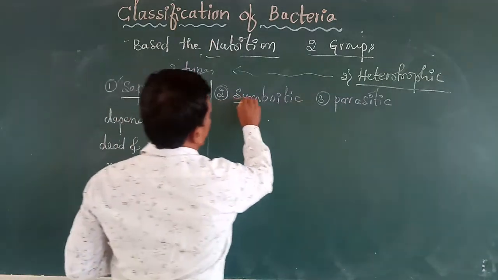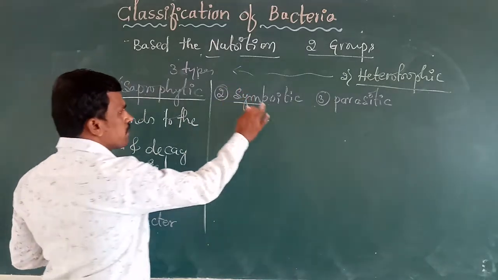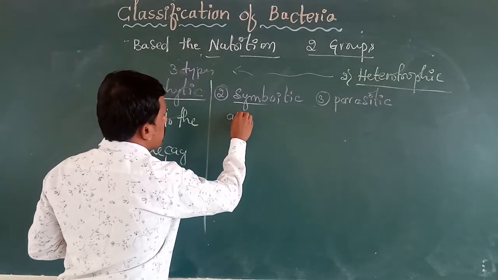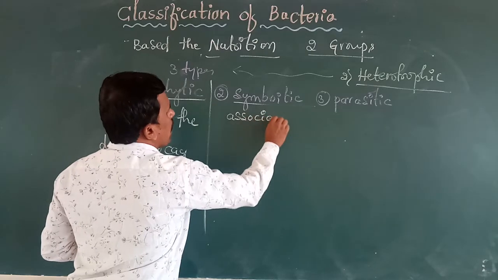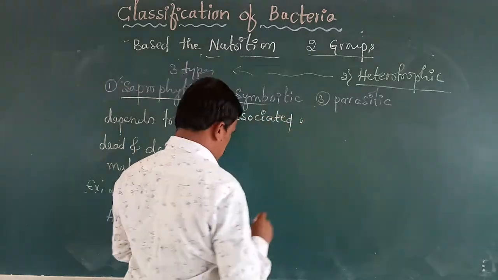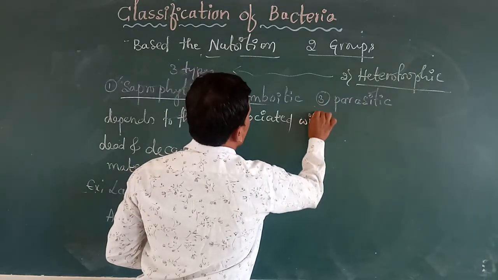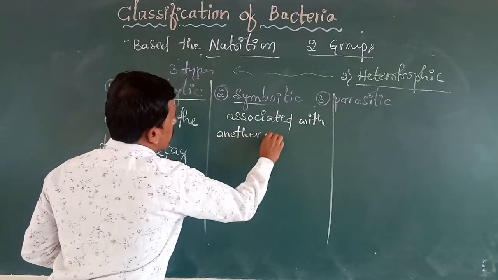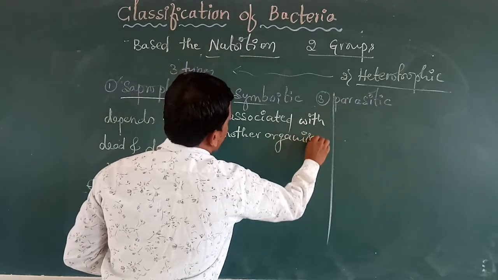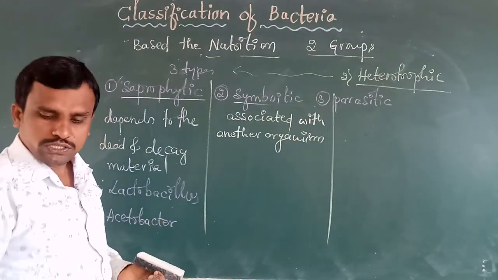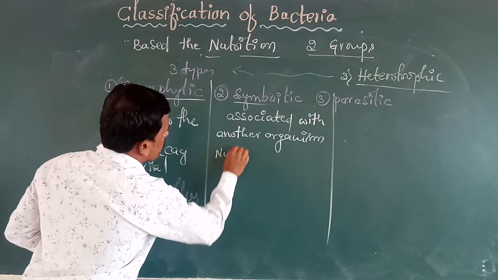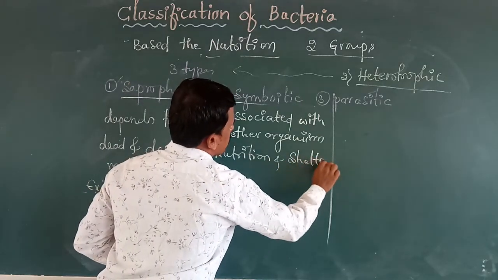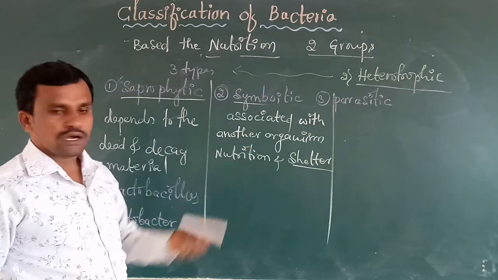Next, symbiotic bacteria: the bacteria which are associated with another organism for both nutrition and also shelter. So shelter means the place of the organism.